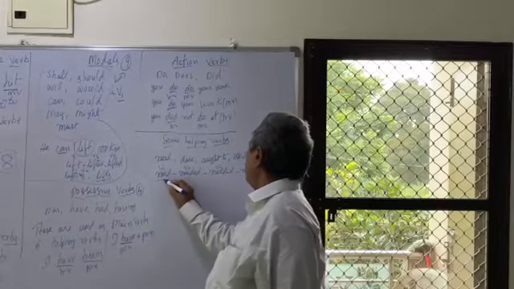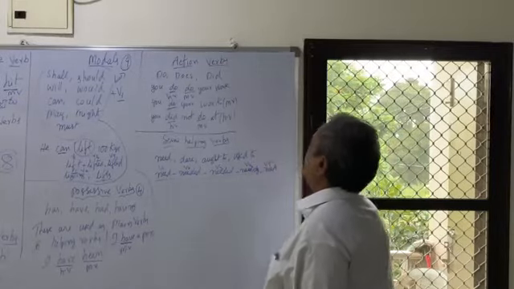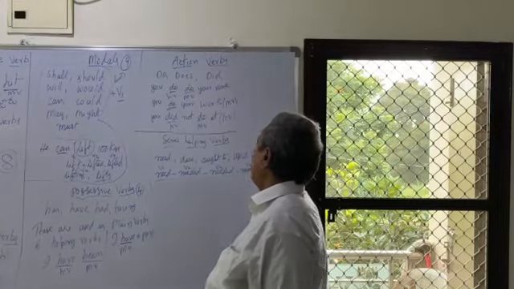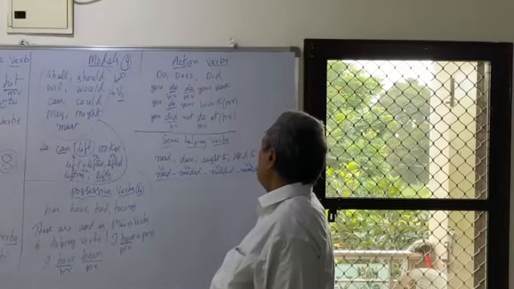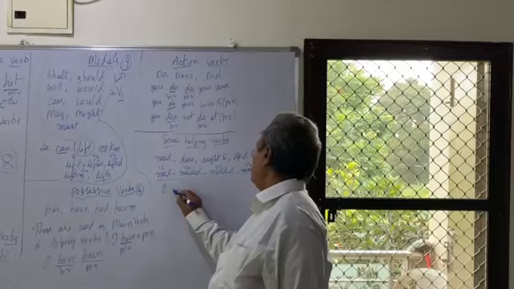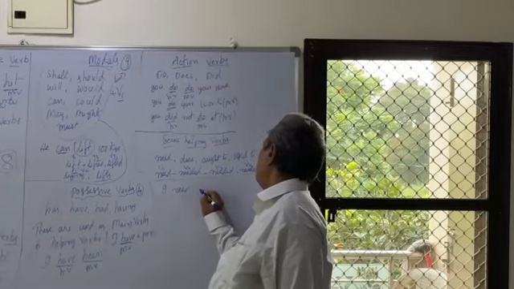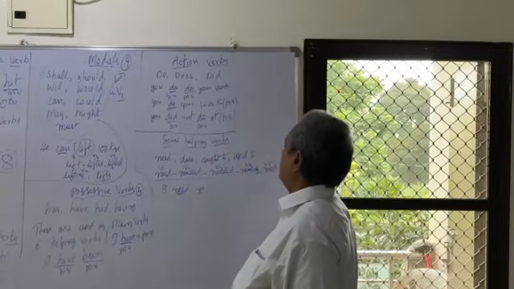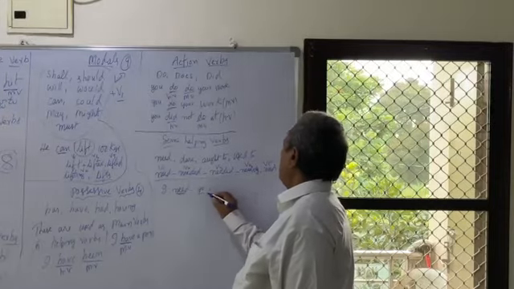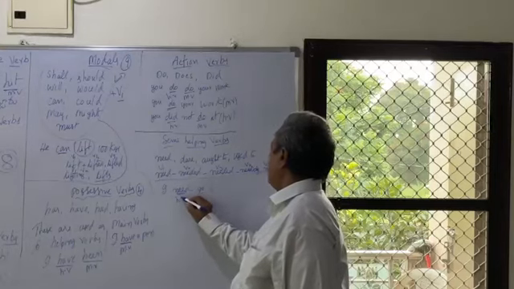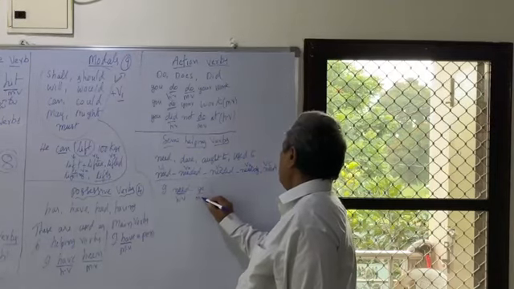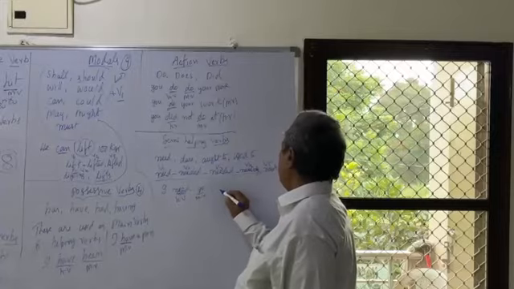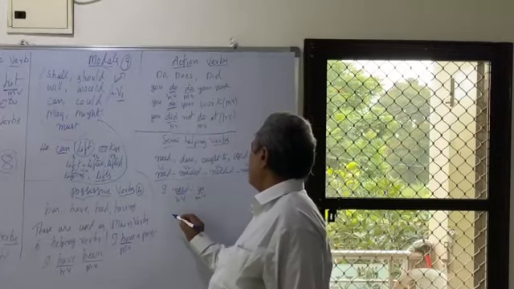These are the ordinary verbs which can become helping verbs. I need to go. I need to write. I need go. Here it is a helping verb. Need helps the main verb go.